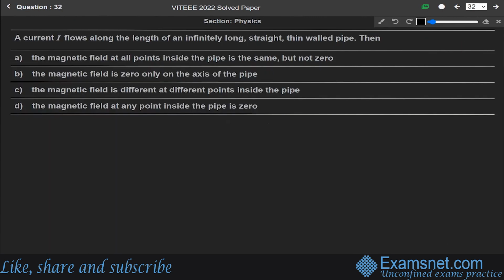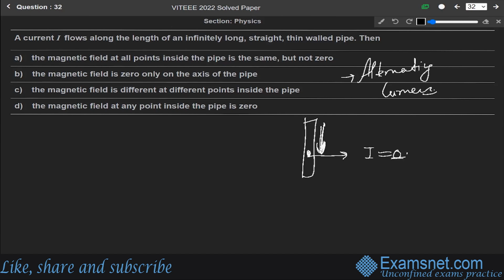Now, heading towards the next question, 32. A current I flows along the length of an infinitely long, straight, thin-walled pipe. Then we have to find the correct answer among these four options. This question is from the chapter of alternating current. Now we know that there is no current inside the pipe, since it is a long infinite straight wire, and current I flows along the length. If we are talking inside the pipe, there is no current.